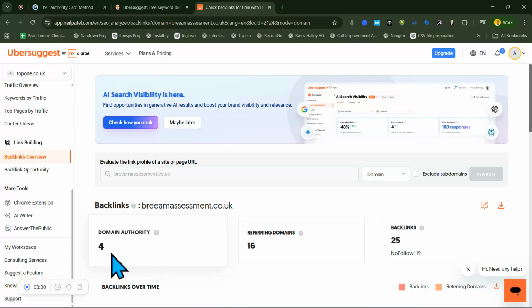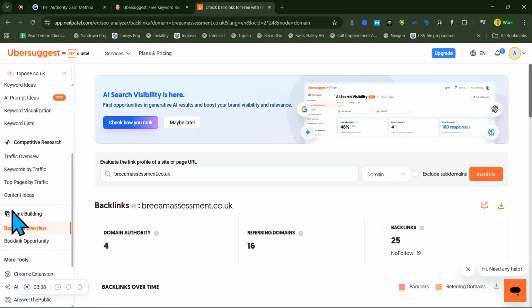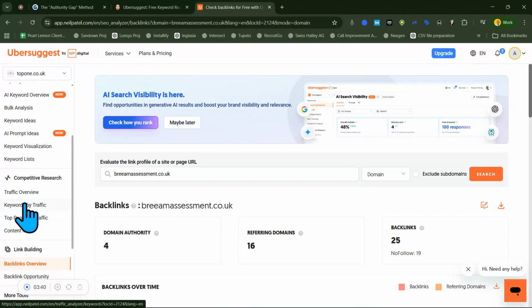Okay, so now this Bream assessment site has a domain authority of 4. And now we will go to the keyword research segment of things.